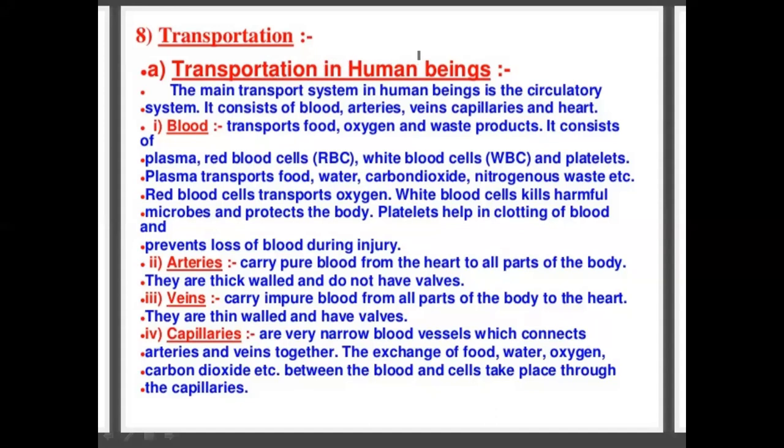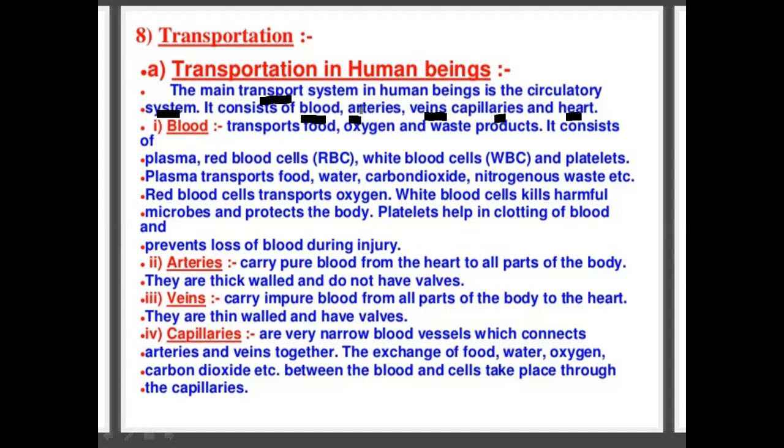What are the materials present in the human being that can transfer from one place to another inside the body? How does it take place? Transportation in the human being takes place through the transport system, that is the circulatory system. The circulatory system consists of blood, arteries, veins, capillaries, and heart. They are the circulatory organs.